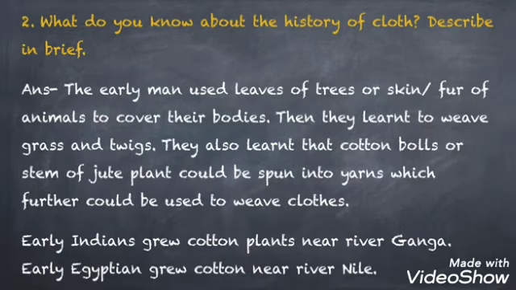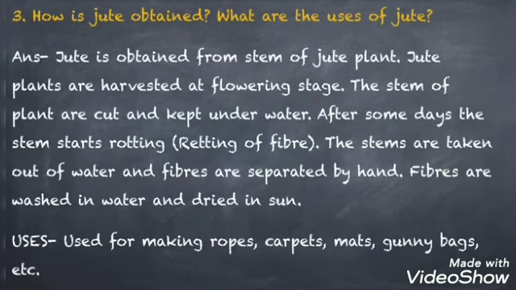The next question is, how is jute obtained? What are the uses of jute? Jute is obtained from the stem of the jute plant. Jute plants are harvested at flowering stage. The stems of the plant are cut and kept underwater. After some days, the stem starts rotting. The stems are taken out of water and fibers are separated by hand.